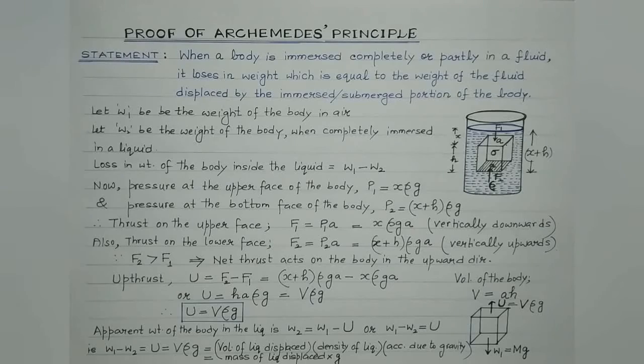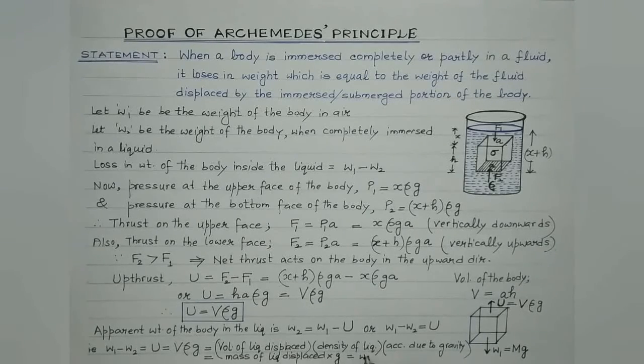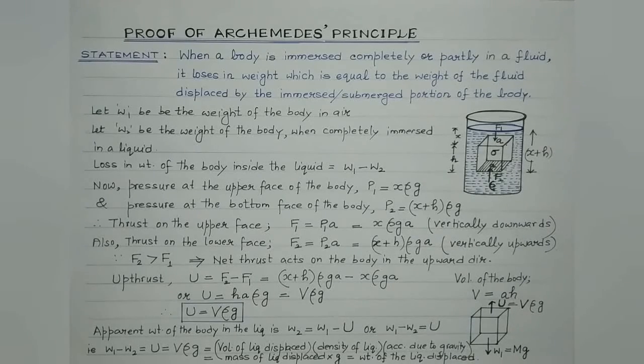Now mass of the liquid displaced multiplied by small g will be equal to the weight of the liquid displaced. So this is what Archimedes' principle is all about, right?